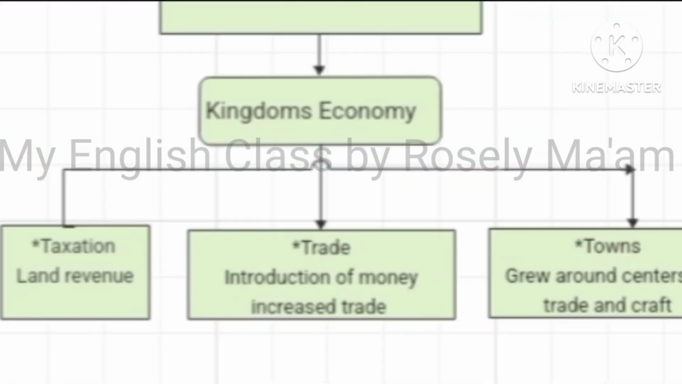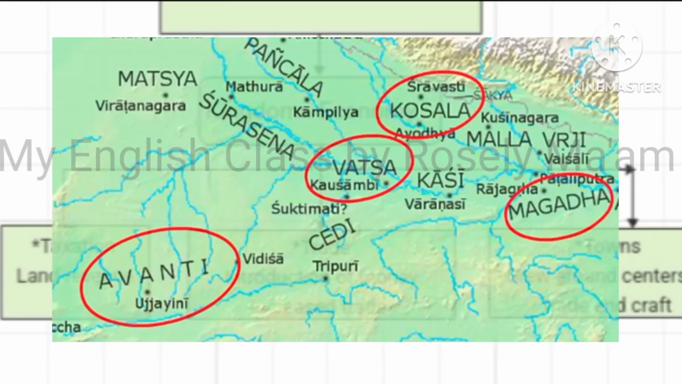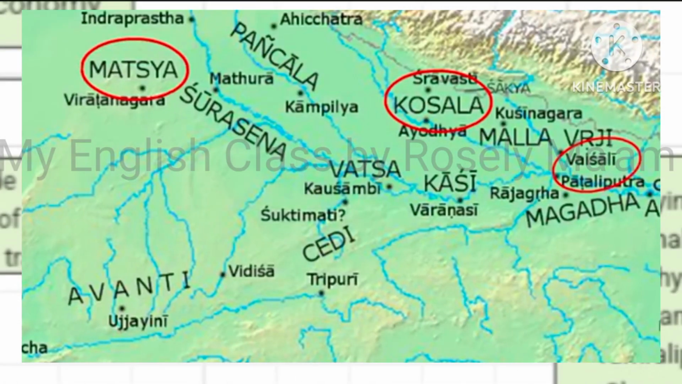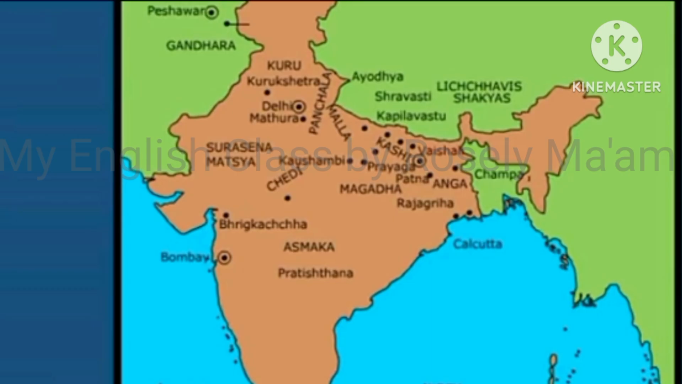Then we come to trade. Trade got a boost during this period due to the introduction of money. Till now they were following the barter system, exchanging goods. So now towns were also developed. Villages that grew in size became towns. Towns also grew around centers of trade and craft. Ujjaini, Vaishali, Ayodhya, Kaushambi, Tamralipti and Champa were some important towns of this period.